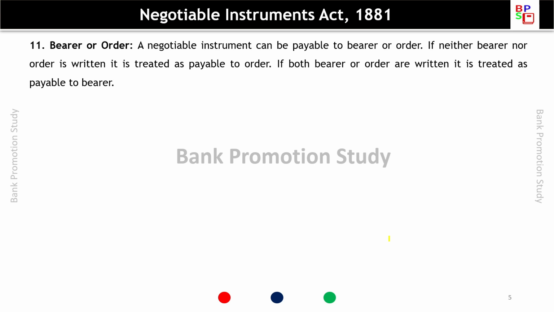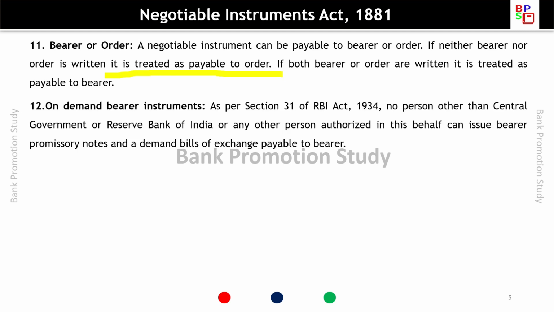Bearer and order. A negotiable instrument can be payable to bearer or order. If neither bearer nor order is written, it is treated as payable to order. If nothing is written, it is treated payable to order. If both bearer or order are written, then it is treated as payable to bearer. On demand bearer instrument. As per section 31 of RBI Act, no person other than central government or Reserve Bank of India or any other person authorized in his behalf can issue bearer promissory notes and a demand bill of exchange payable to bearer.